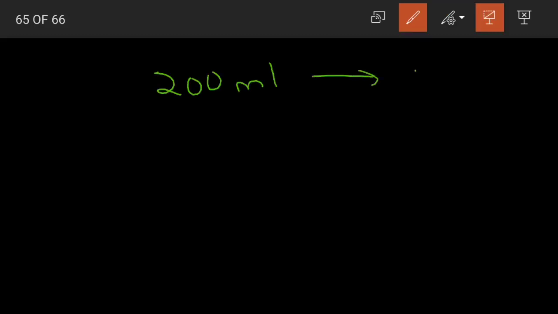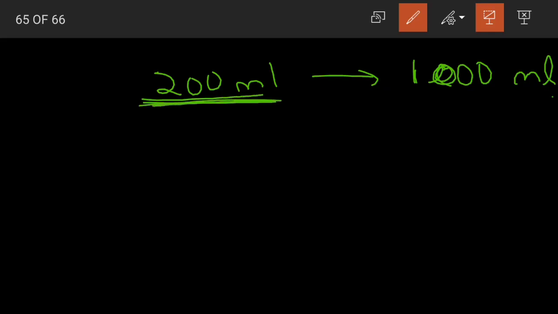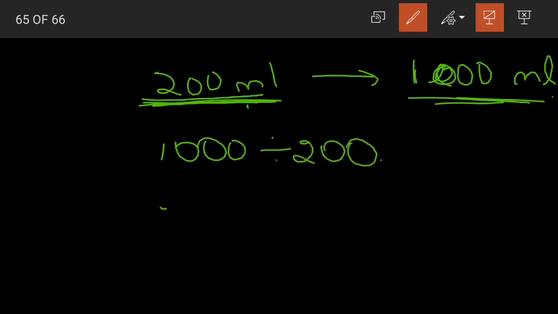Yes, for the ease of calculating, we'll convert 1 liter also into milliliters. Just now what did we learn? 1 liter is equal to 1000 milliliters. So how many cups of 200 milliliter do we need to get 1000 milliliters? How to find out? We need to divide 1000 divided by 200.